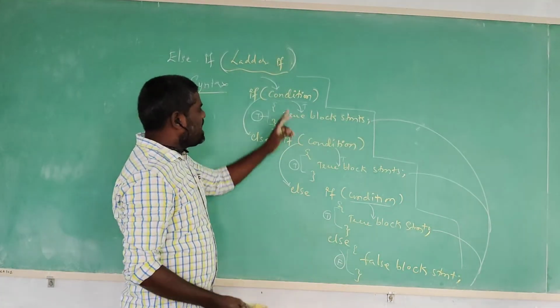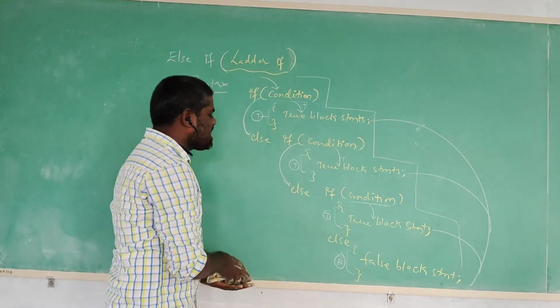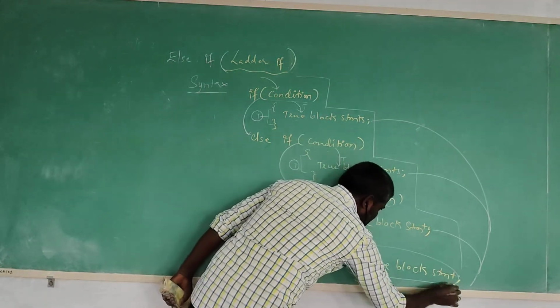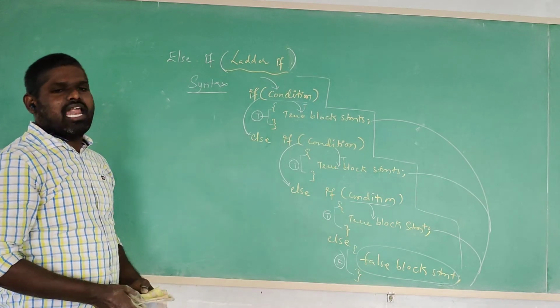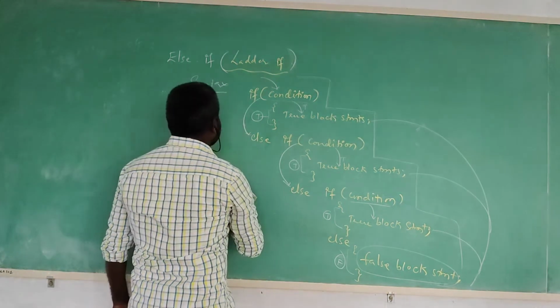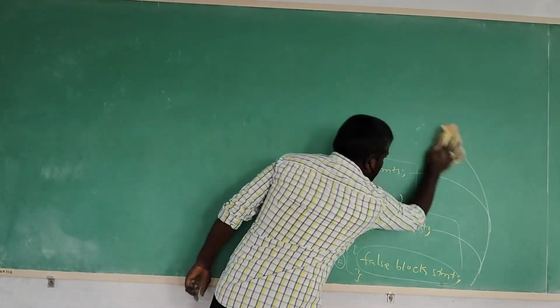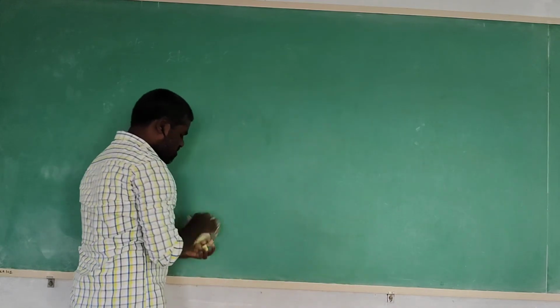Of course, if the outer if condition, inner if condition, any condition is not satisfied, it is simply going to execute the false block statement of the program and the remaining statements in the program. That we are calling ladder if. That is the syntax for ladder if. Now coming to the flow chart for ladder if. Then what is happening here?